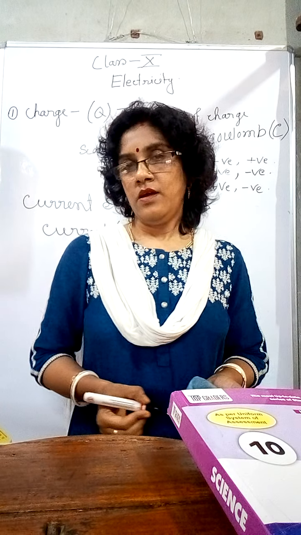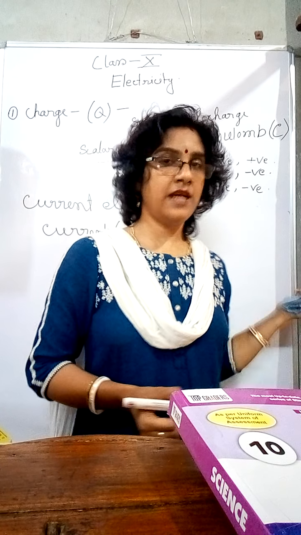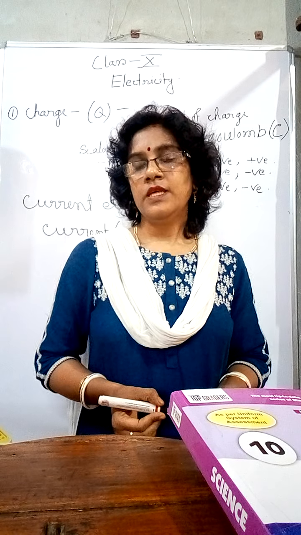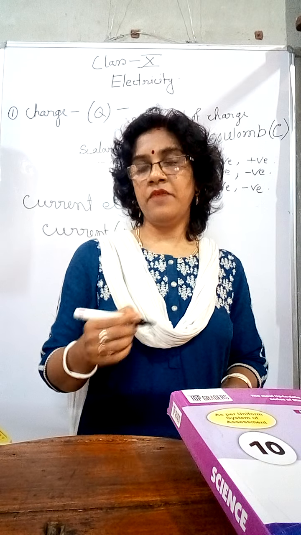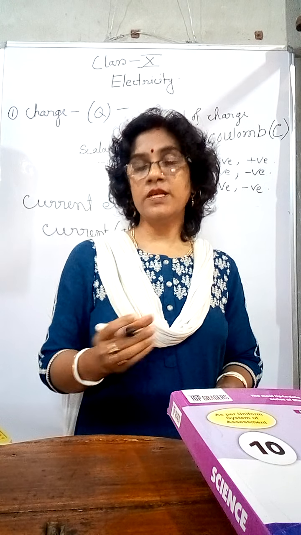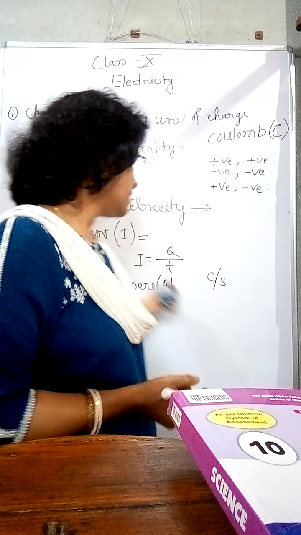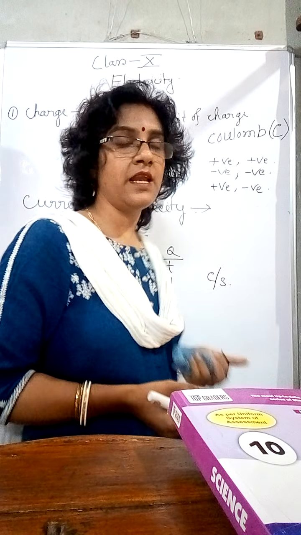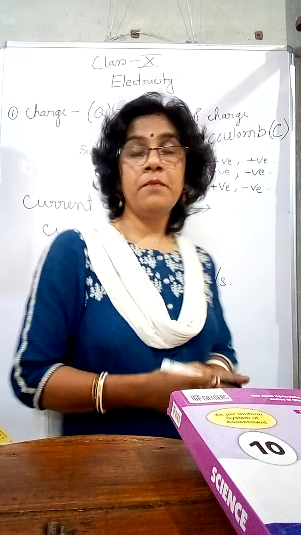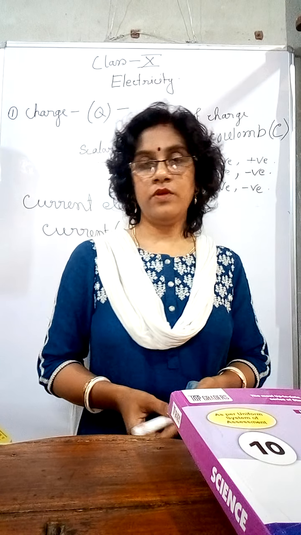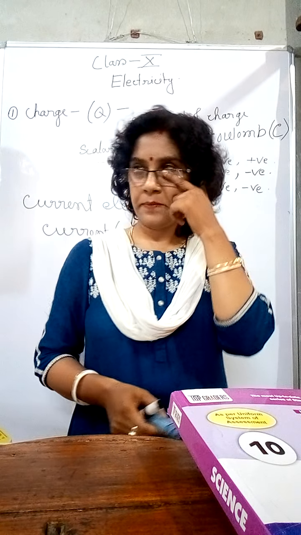Now the current has magnitude, also has direction. Still I am telling that the current is a scalar quantity. The reason is, about vectors you have seen that if any quantity has magnitude and direction, it is a vector quantity. So current has magnitude and direction, still it is a scalar quantity. Actually current does not obey the vector sum rule. For that reason current is a scalar quantity, not a vector quantity.